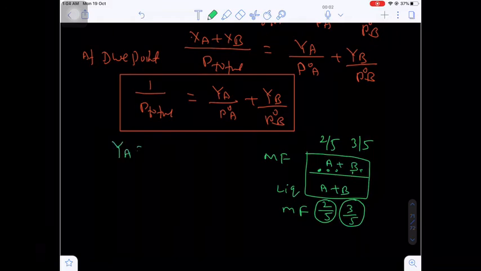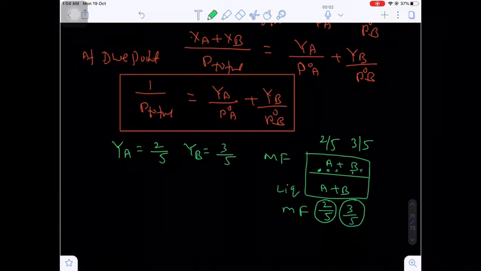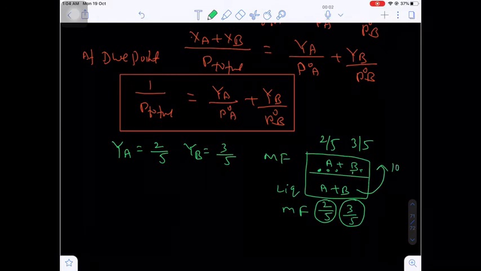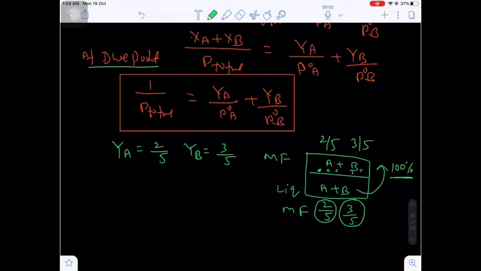Now we are using, instead of Ya, Xa, that will be equal to 2 by 5, and Yb is indirectly Xb, that will be equal to 3 by 5. Remember, this is only when 100% of the vapor forms from the liquid. 100% liquid gets converted into the vapor, that is indirectly the dew point.